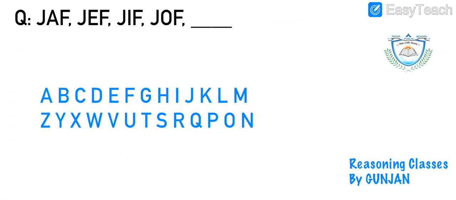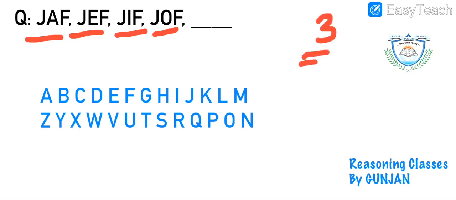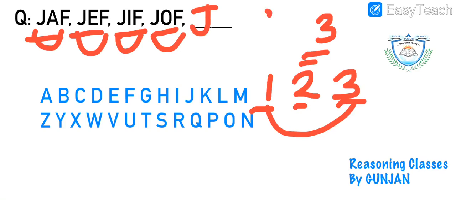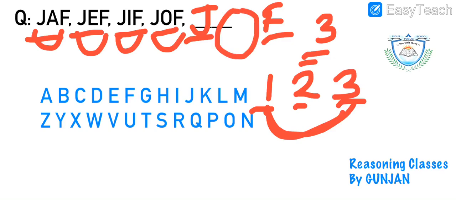See, the first series written here is JAF, JEF, JIF, JOF. Can you see there are 3 alphabets in each pair, right? And if I check the first and third alphabet, are they the same in each and every pair? So it clicked in my mind that the answer will also have this J and F at positions 1 and 3 respectively. So what are we left with?